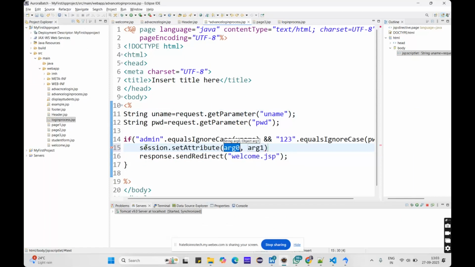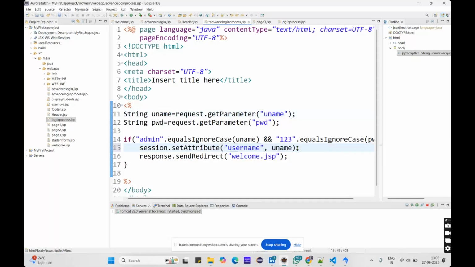In the first argument, you can give the name for this variable. Let me give that as username. And then set the value to this username. What is the value? The value is stored in the username. So I am giving that here. Whatever value is stored in the username will be stored in this username variable by setting the session.